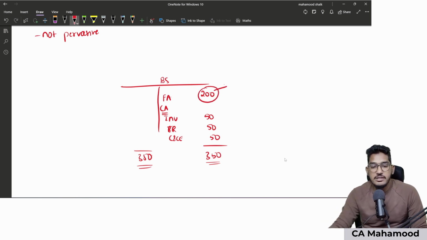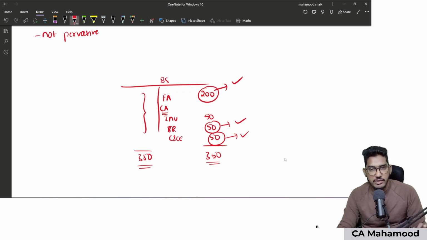When I verified fixed assets, I found sufficient and appropriate audit evidence. No, nothing misstated. All the fixed assets are perfectly fine. I verified trade receivables. Here also everything is fine. I did not find any misstatement. I verified cash and cash equivalents. No misstatement. Similarly, I verified equity and liabilities. There also I am not able to find out any material misstatement.